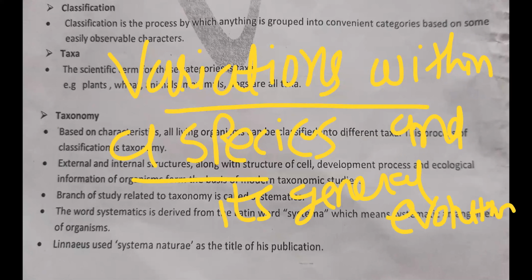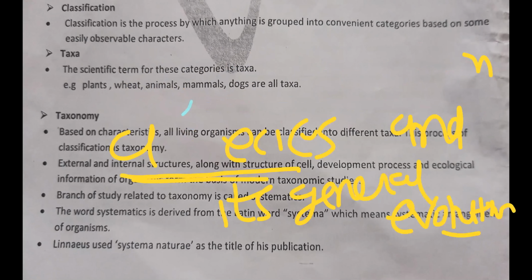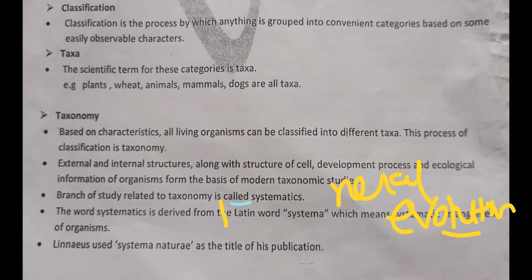Homo sapiens: sapiens is a species name. You see, American humans, Australian humans, Indian humans, basically they all are sapiens, but in their features certain variations are there. So that we call variations within a species. And this type of study related to its general evolution comes under which one? Biosystematics. Tell me, biosystematics clear? Okay, good.